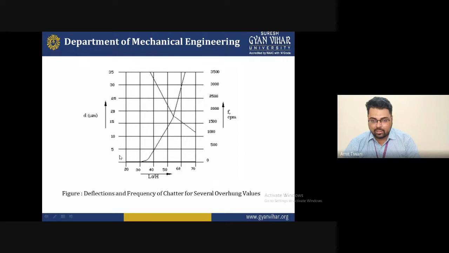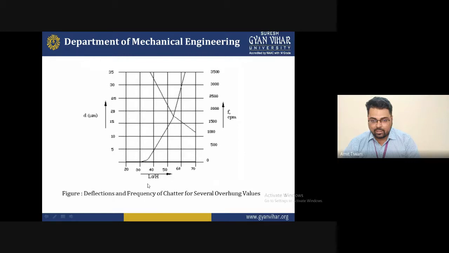This is some percentage of deflection: 5%, 10%, 15%, 20, 30 and 35%, and these are the chatter frequencies for several overhang values, where you can cut the material with increasing forces or an increasing number of RPM. You can see that as the RPM increases, the deflection also increases.